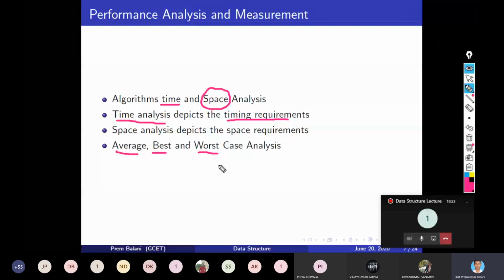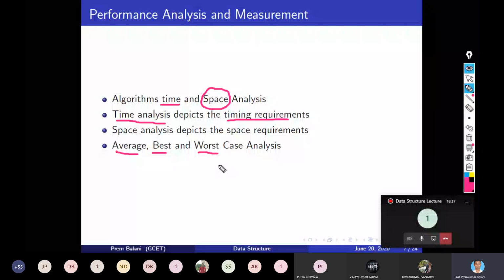Now what is the best time? The best time is the minimum time by which you reach from point A to point B. And the worst case is where the maximum time was taken. It may be due to traffic, it may be due to rain, or some atmospheric problem.